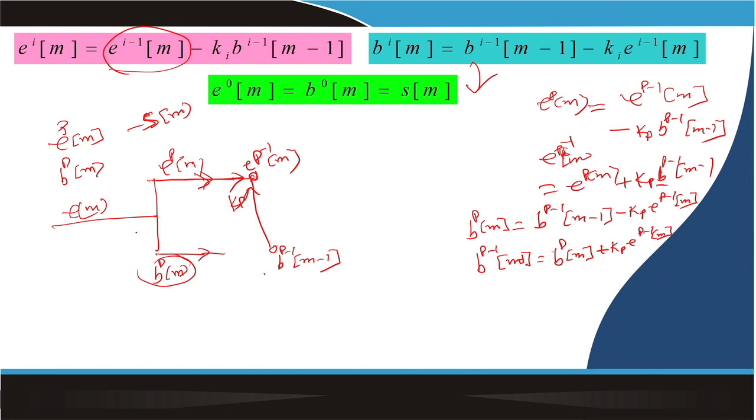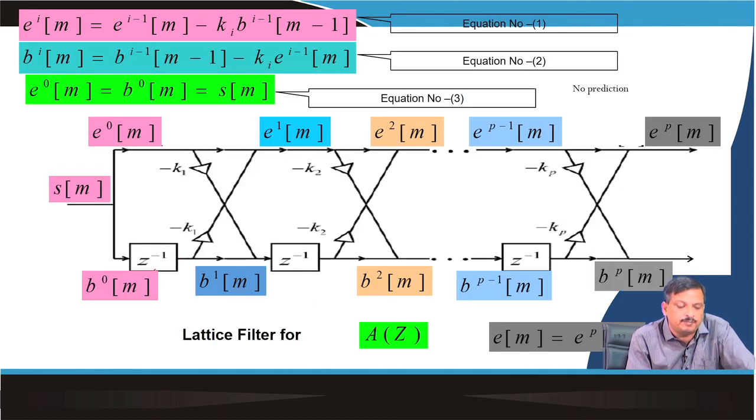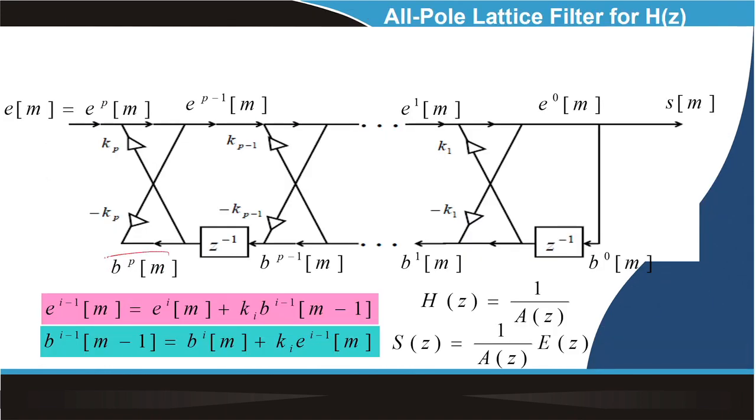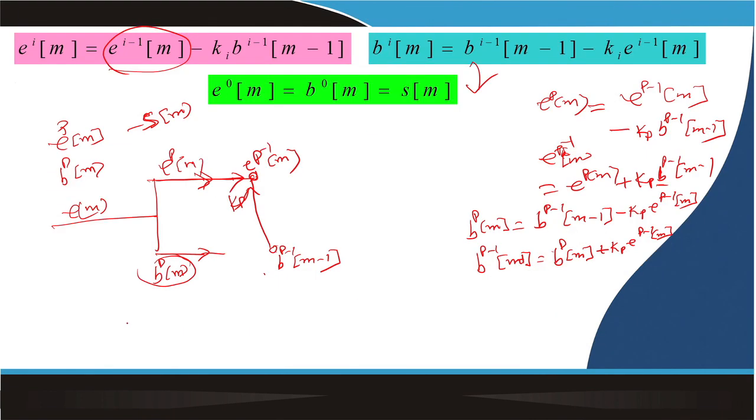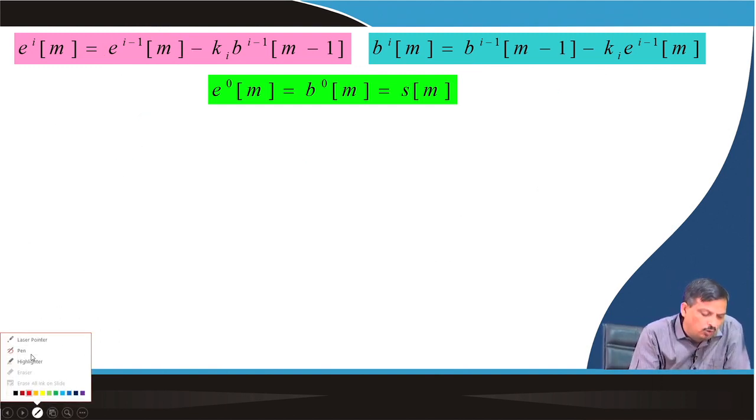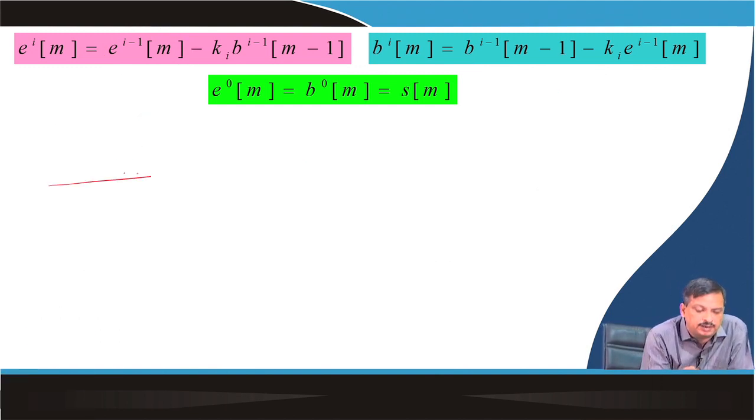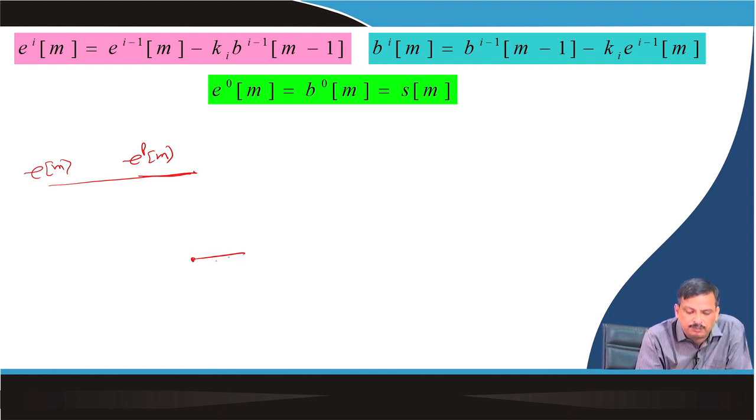So, what is required? Let us say the BPM I want to generate. Let us say I want to generate BPM. So, what will I do? I will draw it fresh. What I know, let us say I know EP. EPM is known, and this one is, let us say, BPM.